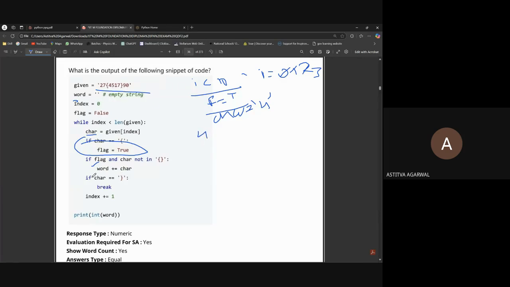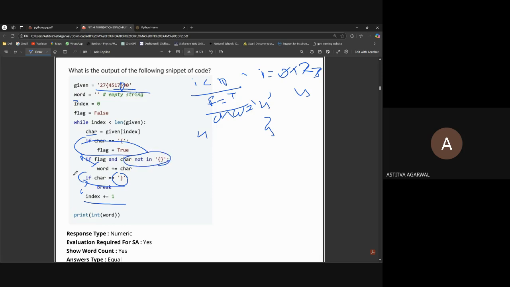Okay, and now if we move on to the next one, it is not the close bracket, then we will increment the index to 4. Like this, we will work till here. When it reaches the closed bracket, this will become false because this is in this string.